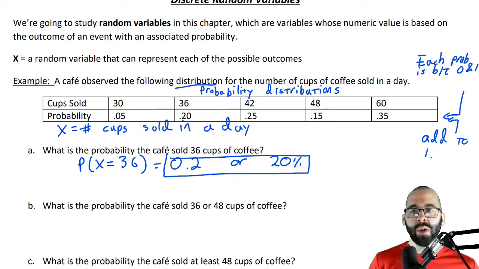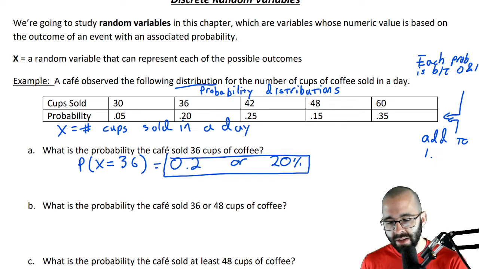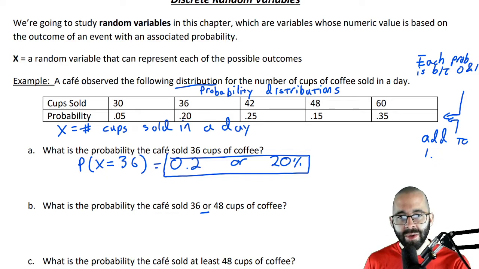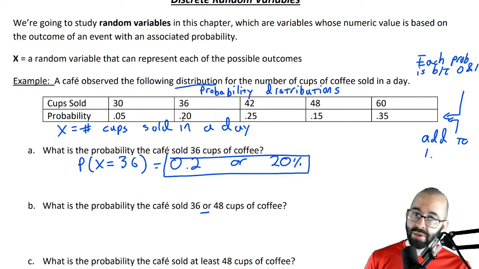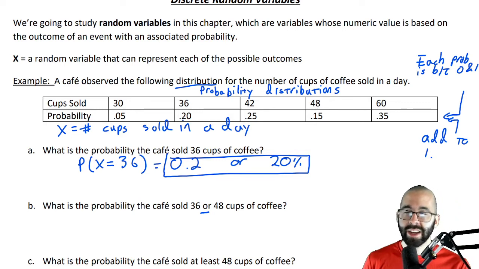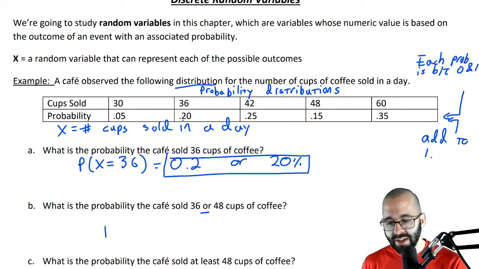Okay, we know a couple rules about probability. So in the second one, we have OR. Remember, OR means addition, as long as they're mutually exclusive. Is it possible to sell 36 cups of coffee in a day and have sold 48 cups of coffee in a day? No, it's not. It's one or the other, right? These are mutually exclusive.